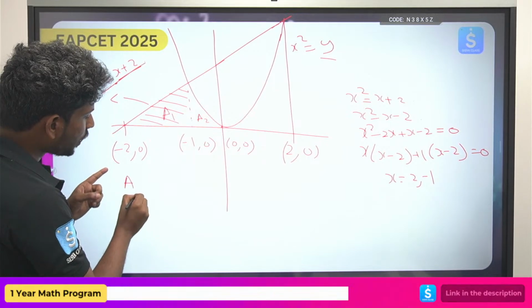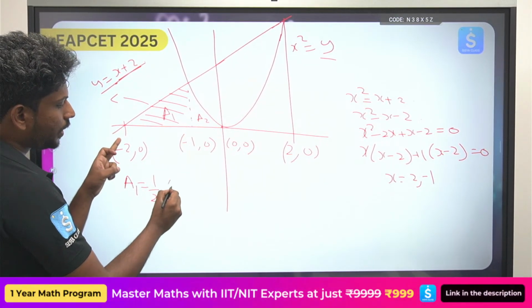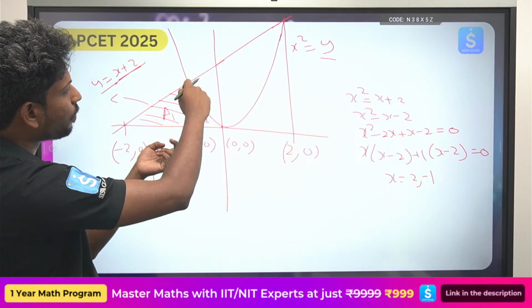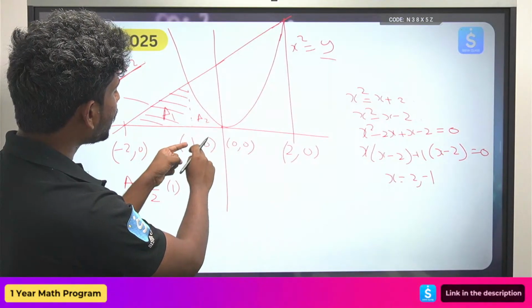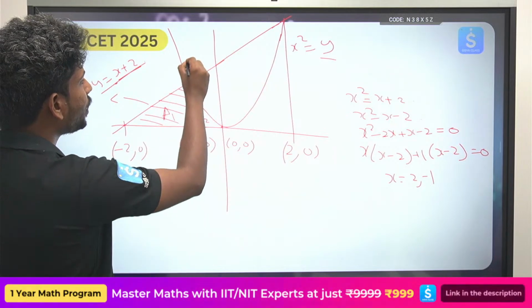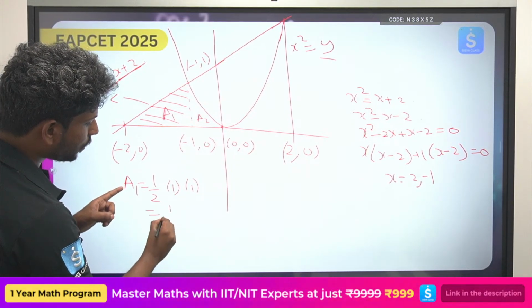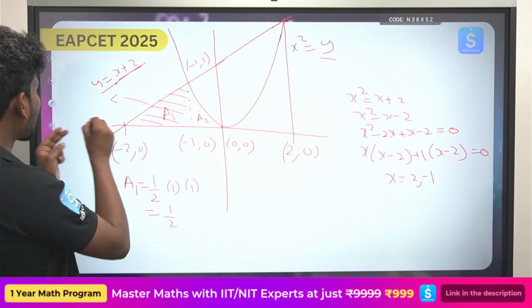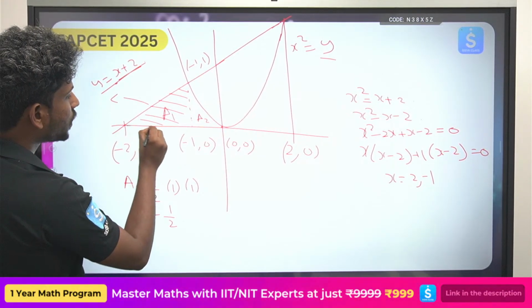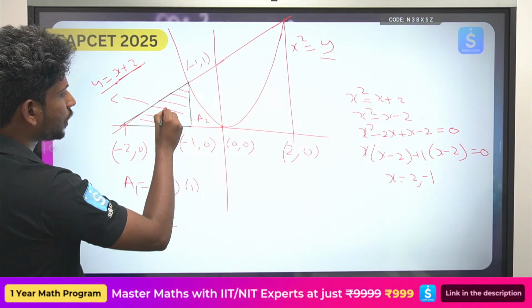So A1 is equal to half base into height. What is the base? 1. What is the height? What is the point of intersection that you have? Minus 1 comma 0. So whenever you have x equals minus 1, the y value will be 1. Okay, so half base into height, this will be half. You are getting it, right? This is a triangle. If you try to see here, this is a triangle. Okay, that is the first part I have. So this is nothing but A1.